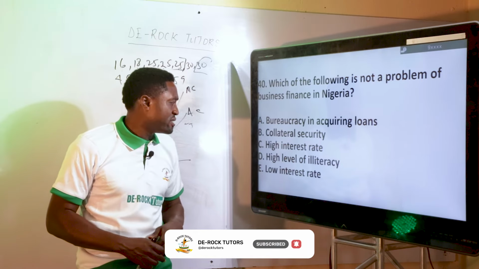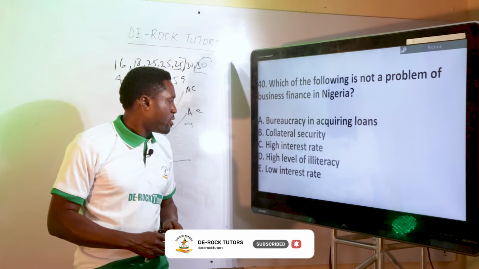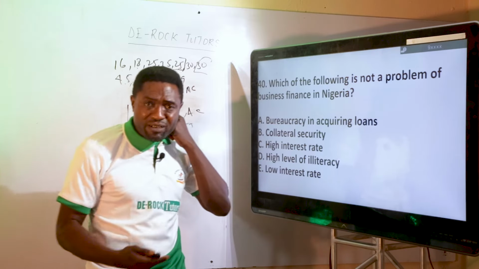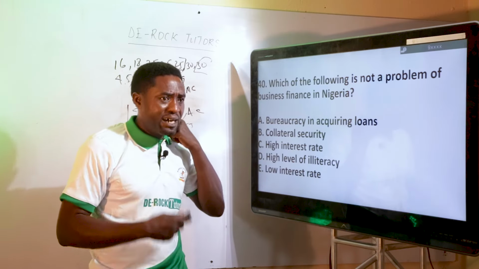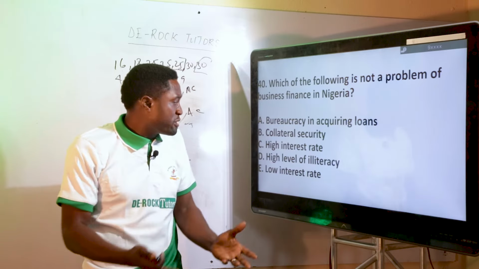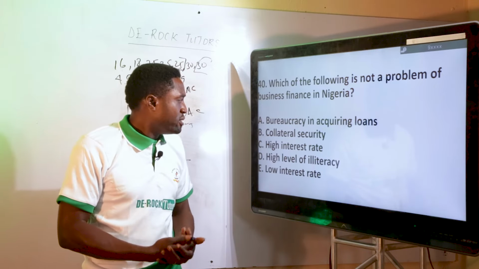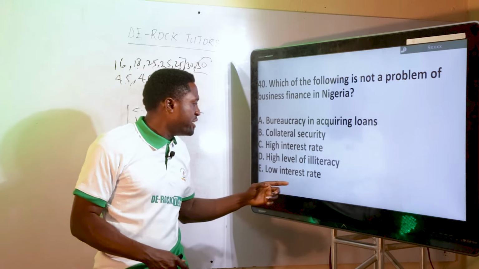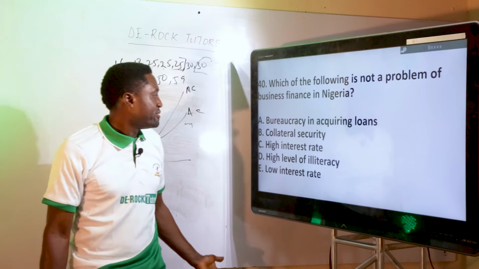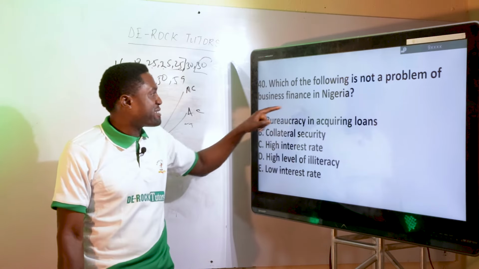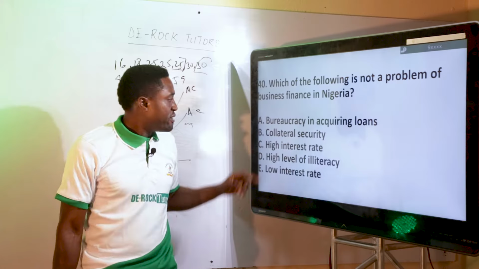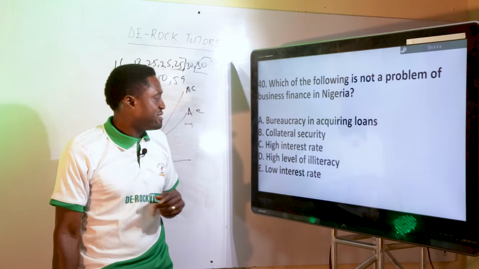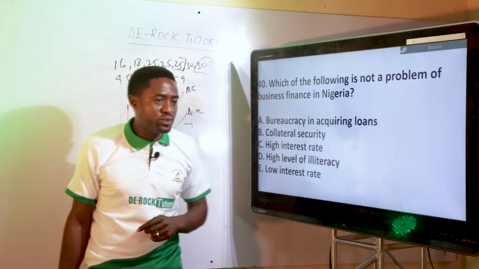Then high level of illiteracy. Yes, it is another problem too, because you need to know how to make money, how to manage it, and how to multiply. Some people that are not literate won't be able to maximize the money with them, and at the end of the day, they have problems. Low interest rate is not a problem. So, which of the following is not a problem of business finance? It is low interest rate. Every other option, A, B, C, D, is a problem of business finance in Nigeria. So low interest rate is the perfect option. The next question.